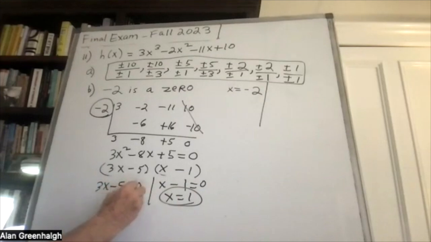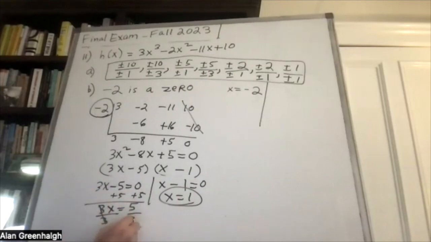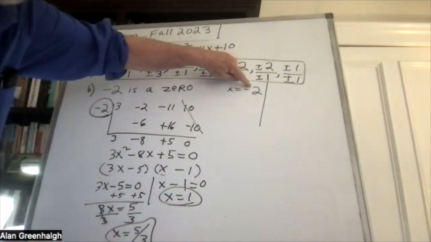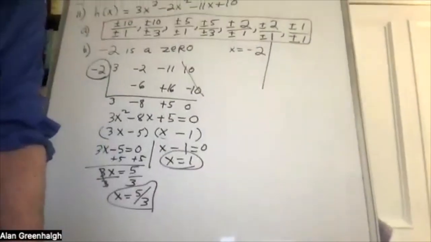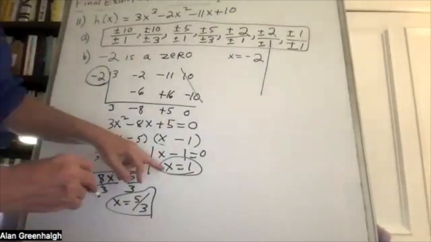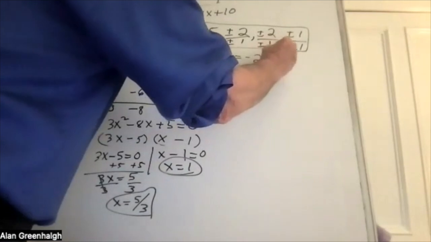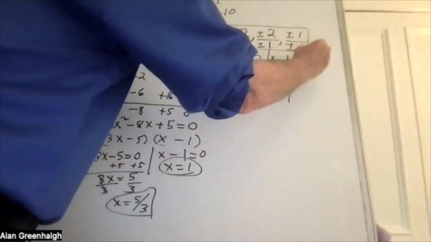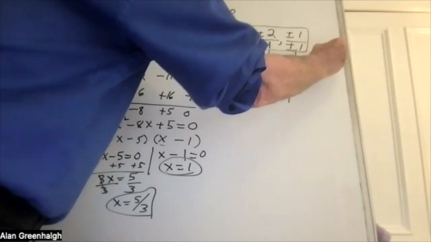Well, a little more work here, right? 3x equals 5, and x equals 5/3. So x equals -2 is one of the zeros. Another zero will be x equals 1, and the last zero will be x equals 5/3.